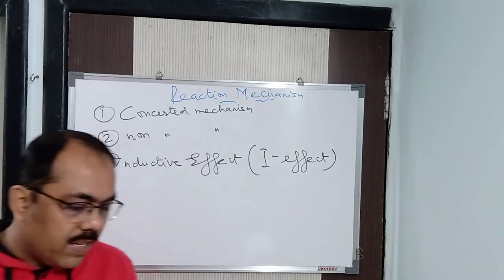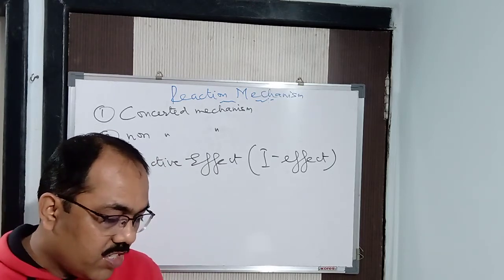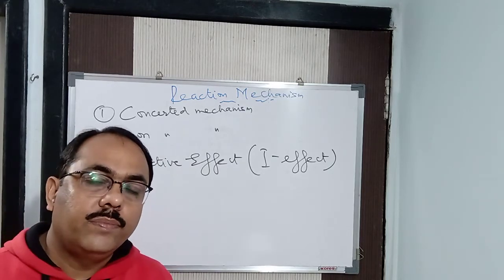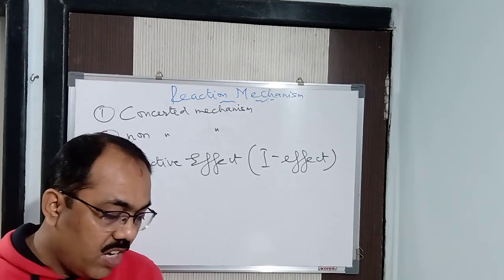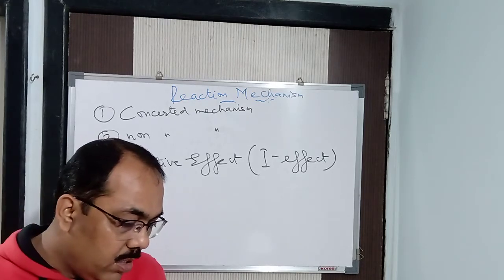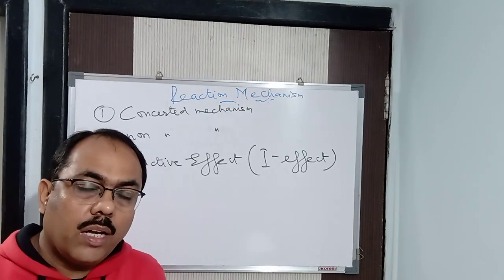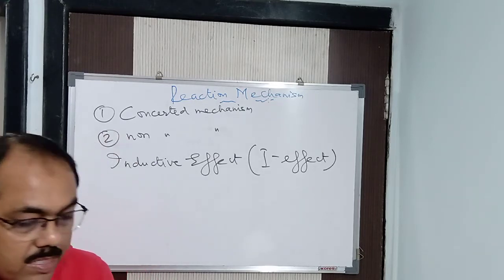So, write down what is the inductive effect.